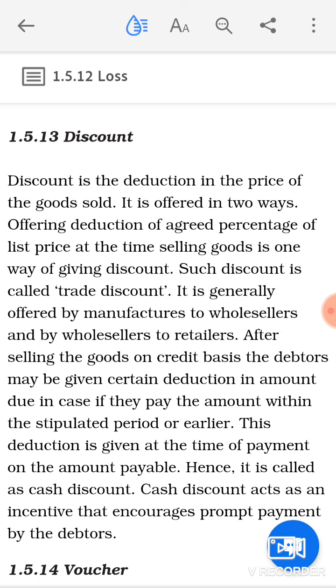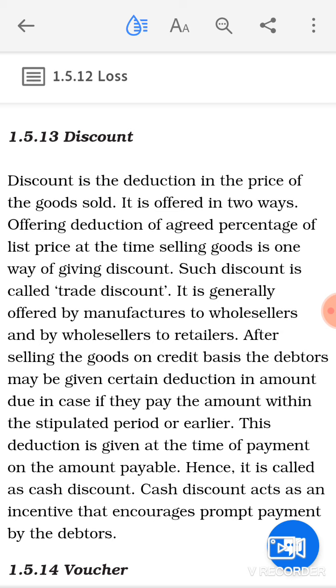Now how are you going to calculate that amount? 90,000 has to be paid by Ram, so 90,000 into 5 by 100, if you are providing 5% per annum cash discount, into 2 upon 12, since he's making payment 2 months earlier. Whatever amount comes, you are going to give as cash discount to Ram.